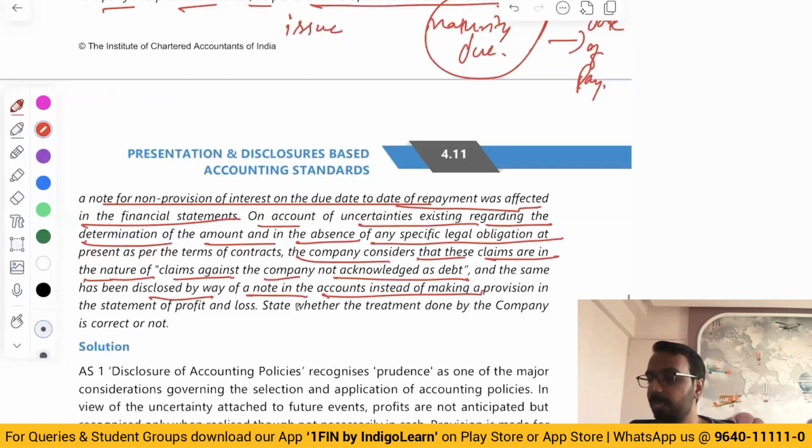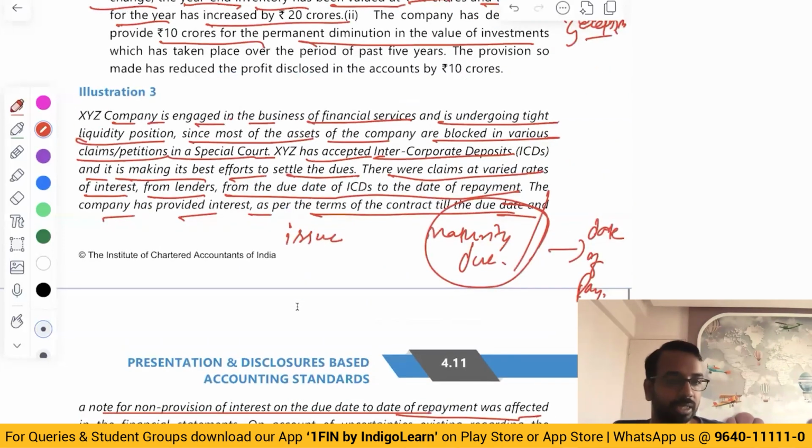Now here, please understand, even if the contract doesn't have any requirement, after the maturity is done, you have to repay the loan. If the loan is not repaid, the interest will continue. Interest will continue even after the due date, because the lenders will not leave you. You cannot say that as per the terms of contract, there is no interest after the due date. As per the terms of contract, you are also required to pay the loan by the due date. If you have not paid the loan by the due date, the other party will definitely ask interest.